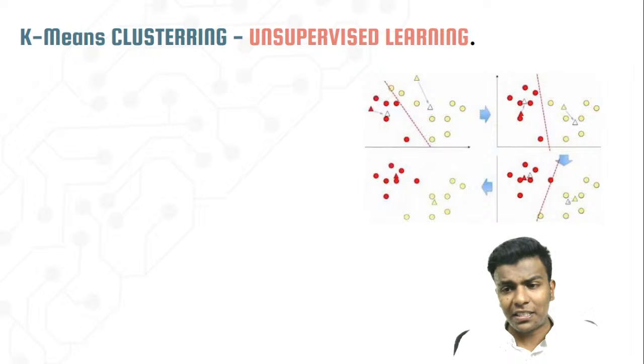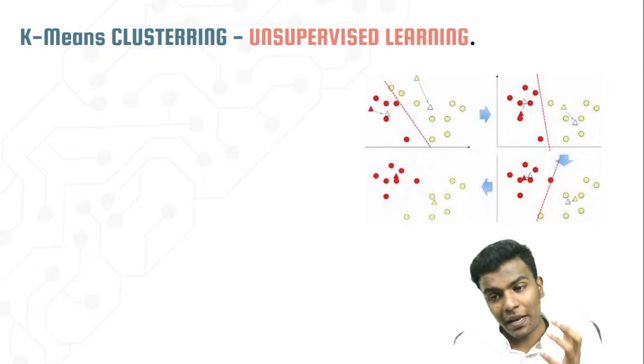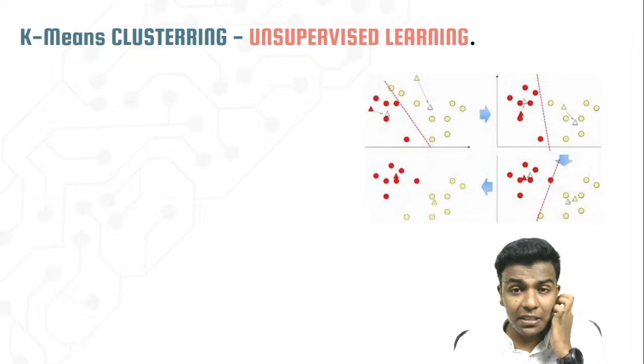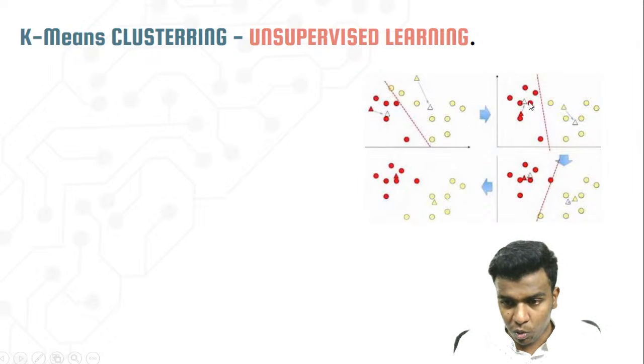Clustering means grouping data. Within clustering, there is another main thing we want to discuss, which is K-means clustering. This is also very popular. If you look at the image, here is the first image, 1, 2, 3, 4.